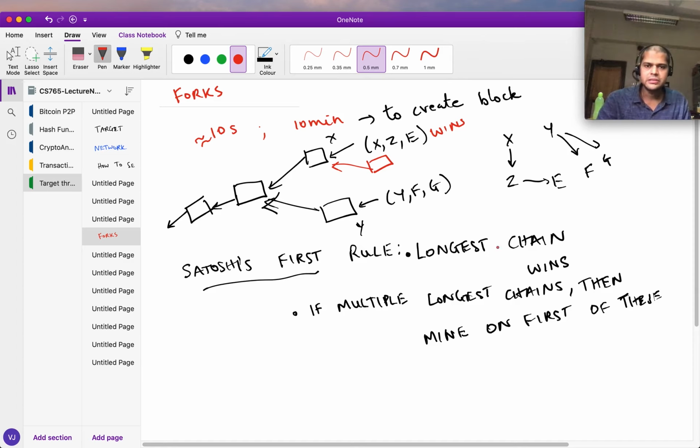And it's broadcast, and now of course let's say that people mining on this particular branch do not generate a block and they receive this block first. So now everybody has a unique longest chain, so this rule kicks in, and so everybody mines here on this chain. Okay? So this particular block has been orphaned.